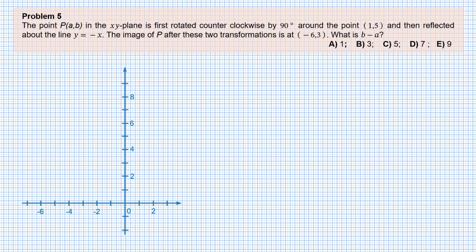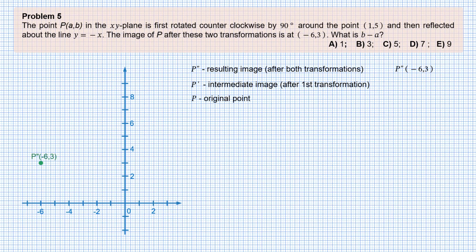So let's draw the coordinate axes and plot point P double prime at location minus 6, 3. This point is the result of two transformations, and we need to find the location of the original point P. For that, we need to revert the transformations and do that in reverse order, of course. At start, we find point P prime, which is an image of point P after the first transformation. Then we can get to the original point P.